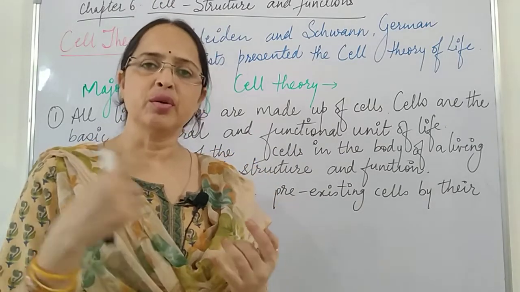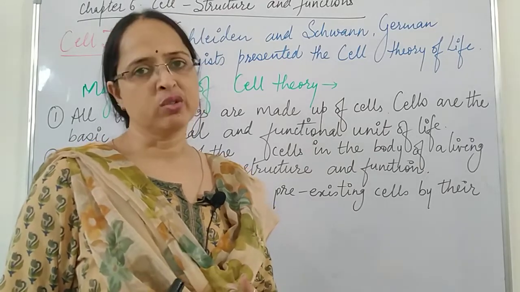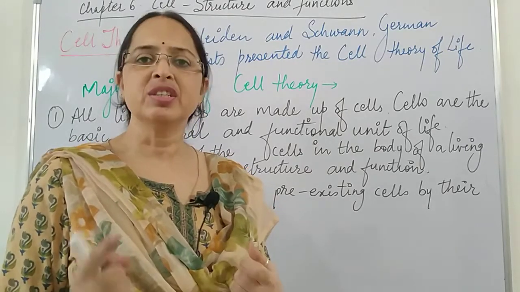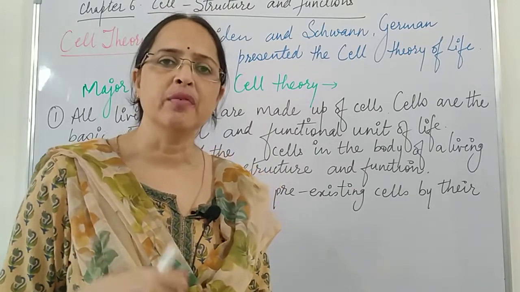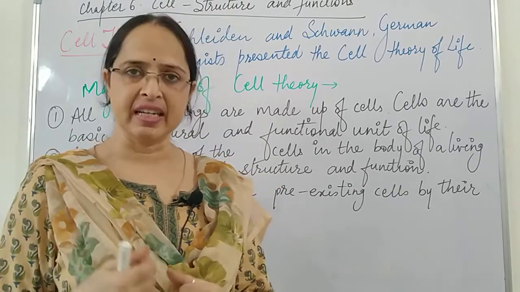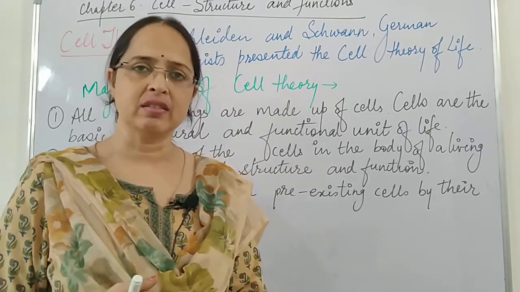In the same way, you have seen different animals and plants, they have different body structure from us. So this change in the body structure is just because of the difference in the organization or grouping of the cells in the organism body.